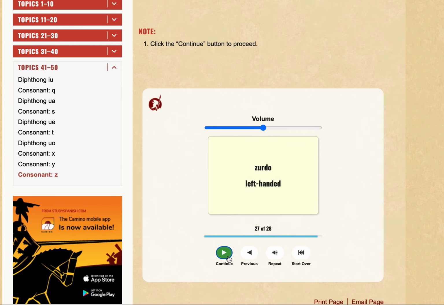Alright, so just to recap, the TH sound is for Spain and S is for Latin America.